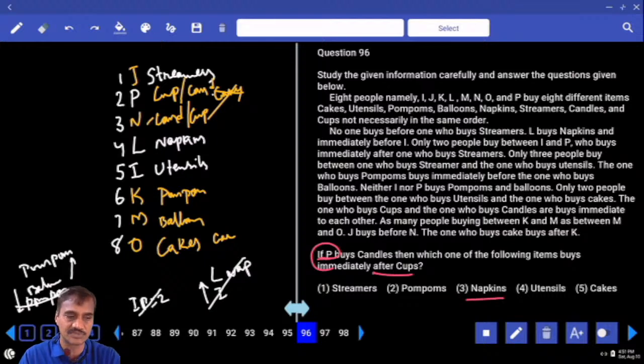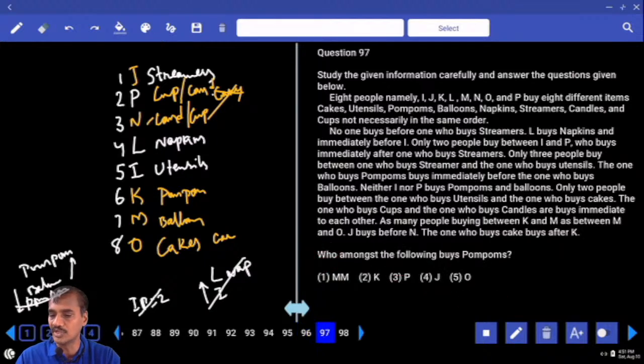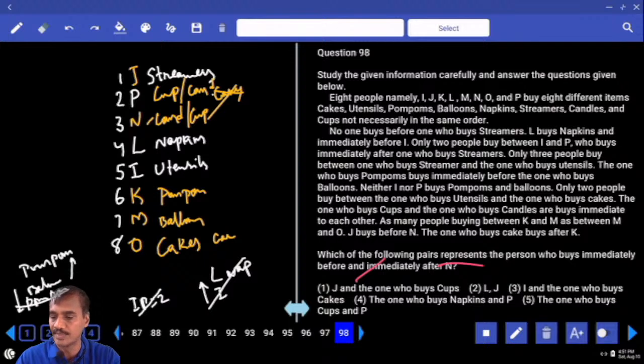Choice 3, 96. 97. Who among us buys pom-poms? That is K. Choice 2, question number 97. And which of the following represents the persons who buy immediately before and immediately after N? Immediately before and immediately after N, P and L. Now P and L, isn't it? Now the one, napkins and P. Yes. Choice 4, question number 98.